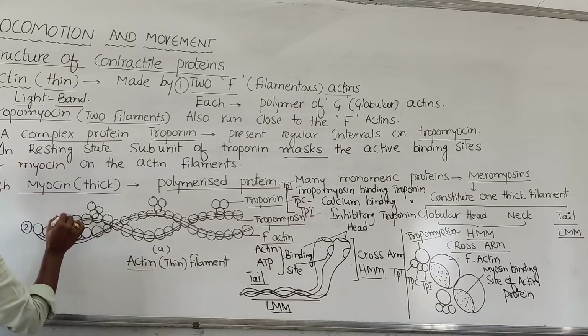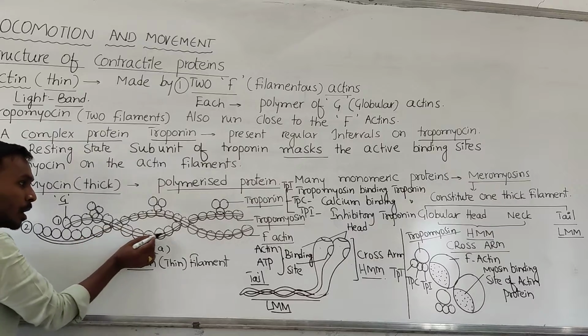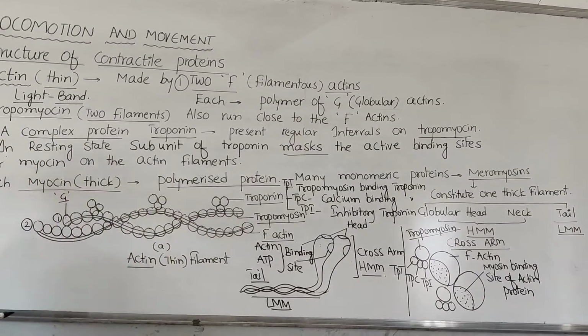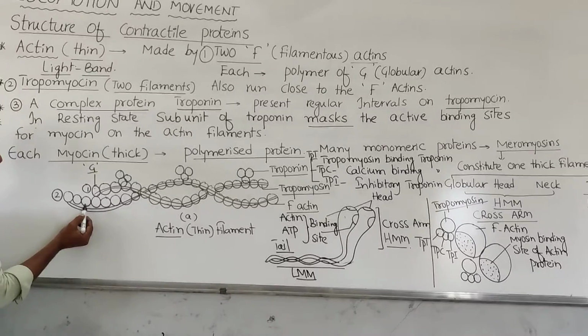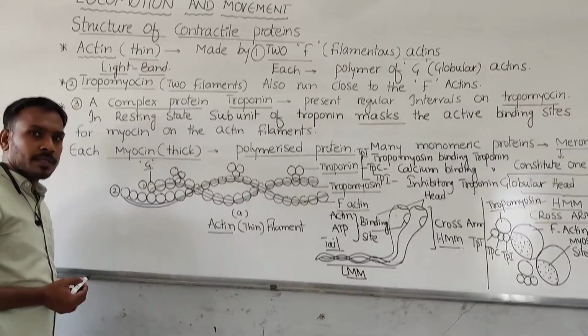These are called G protein, a simple globular protein. Many globular proteins polymerized form one F-actin molecule. So, how many F-actins are present? Two F-actins. Each F-actin is made up of a polymer of G proteins.